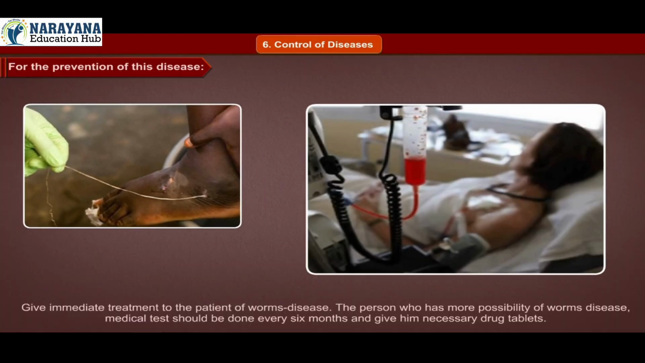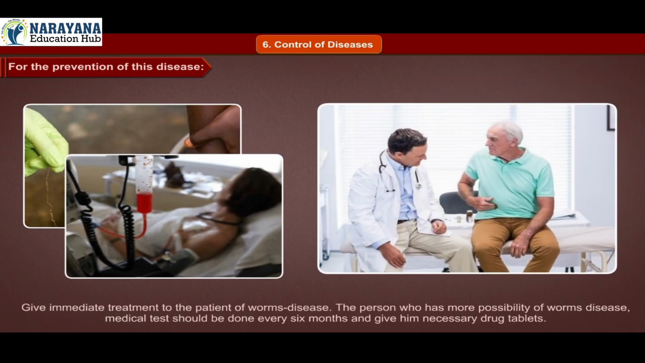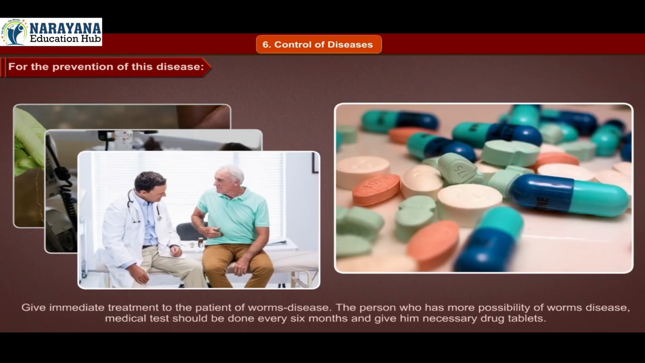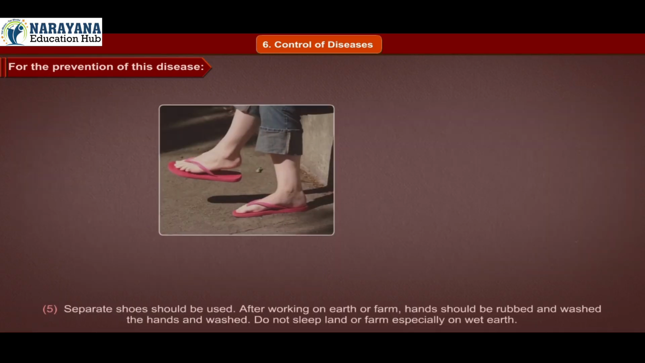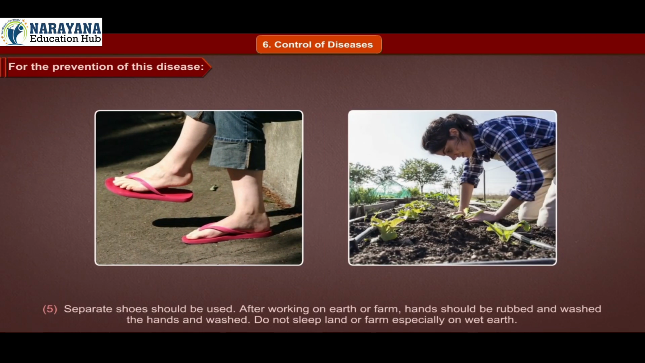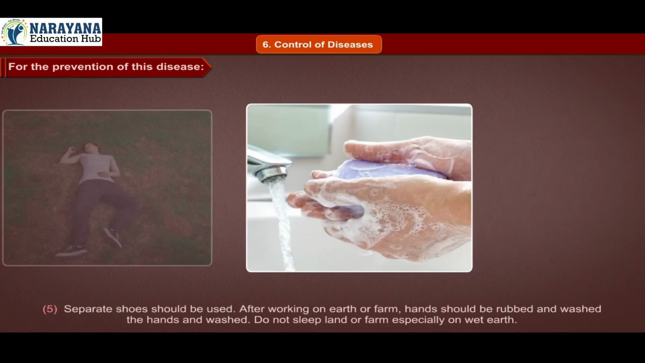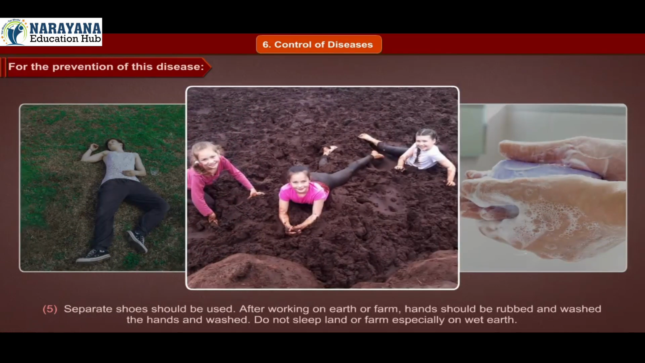For the person who has more possibility of worms disease, a medical test should be done every 6 months and he should be given necessary drug tablets. 5. Separate shoes should be used. After working on earth or farm, hands should be rubbed and washed. Do not sleep on land or farm, especially on wet earth.